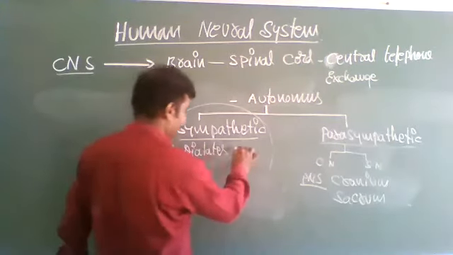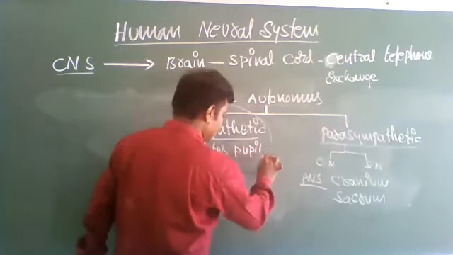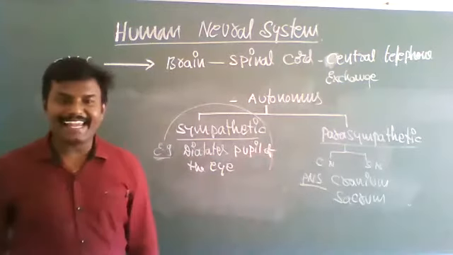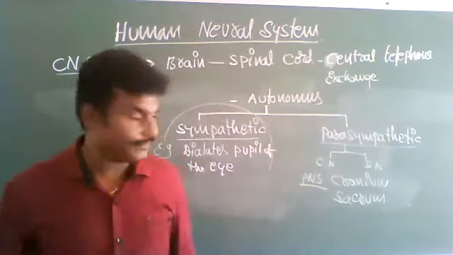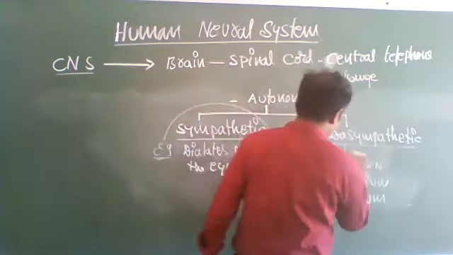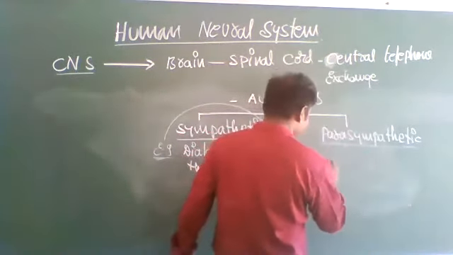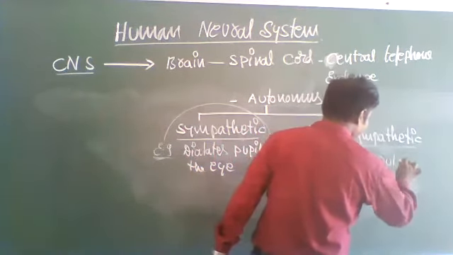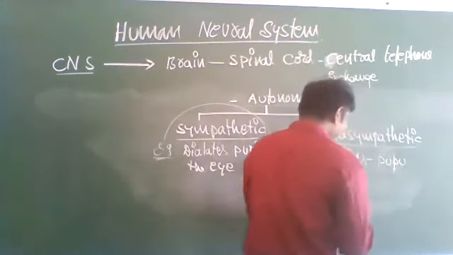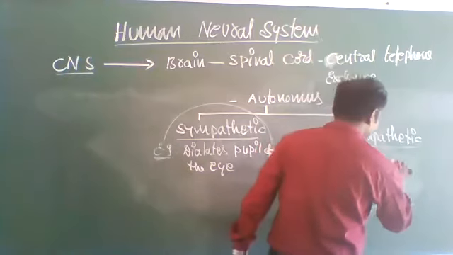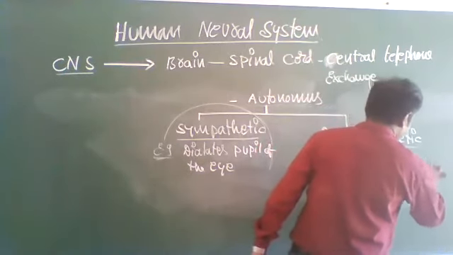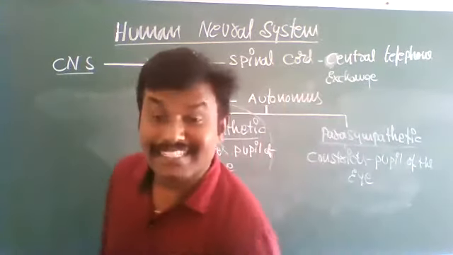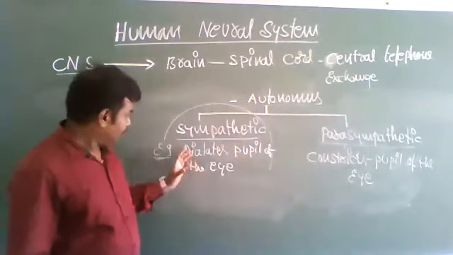The sympathetic nervous system dilates the pupil of the eye. The pupil of the eye constricts, narrowing; it expands.